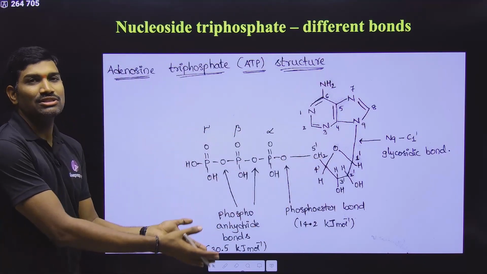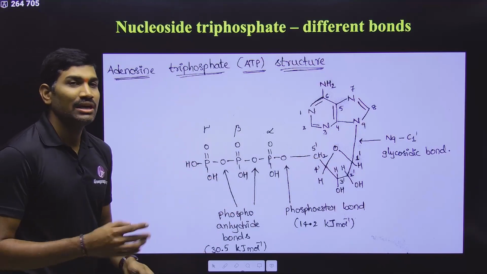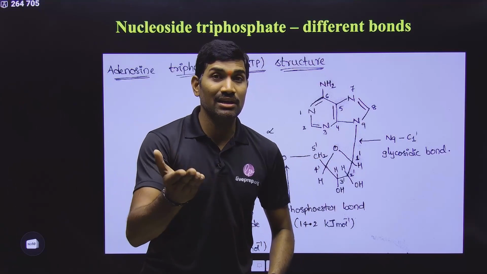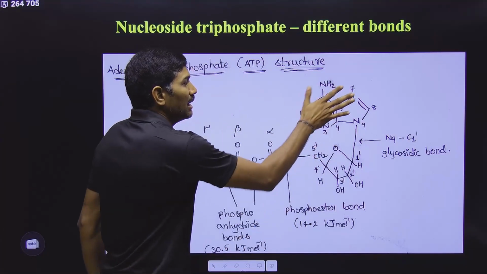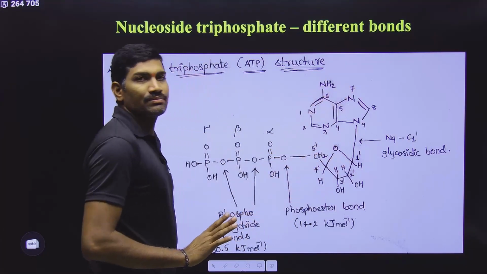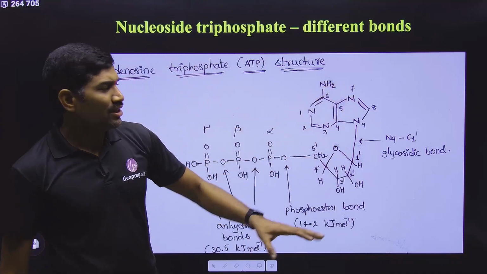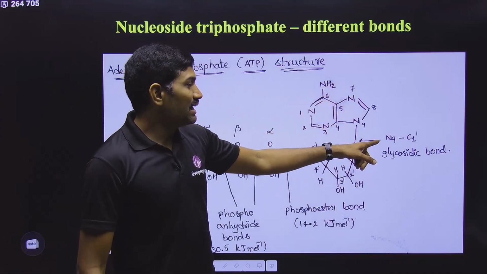So this is what we have studied till now. These are the various names. And now we are talking with respect to the bonds. What are the various bonds that are present? Very clearly mentioned in NCERT. Observe carefully. Between nitrogenous base and sugar, any nitrogenous base, any sugar, no problem. So what is present here? It is simply the N glycosidic bond.